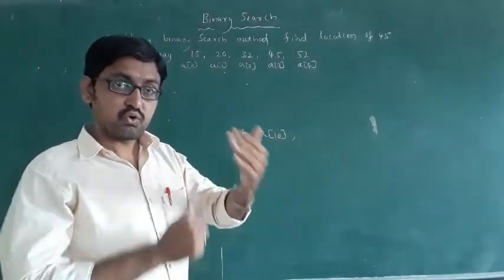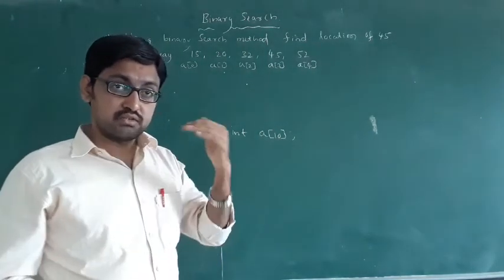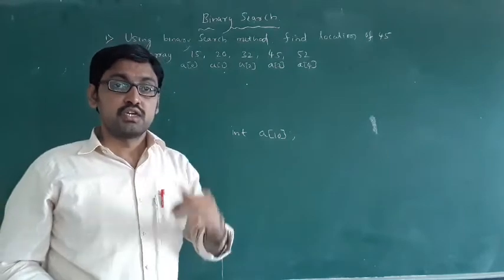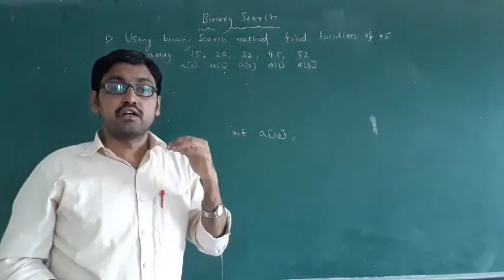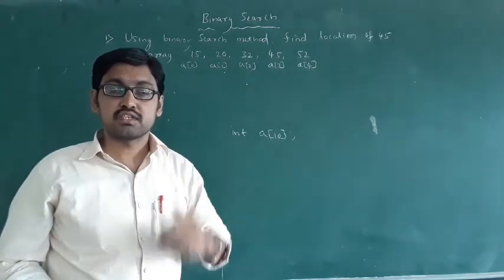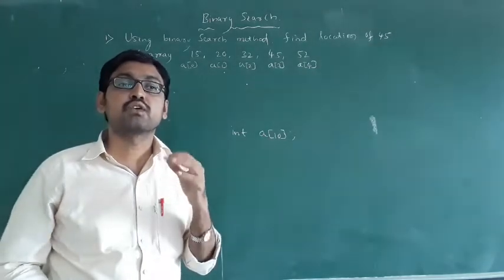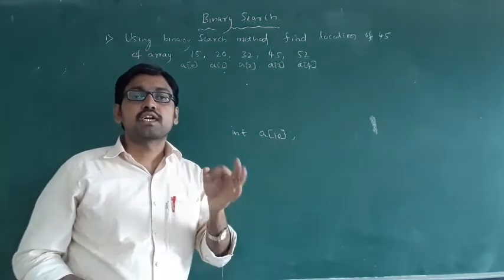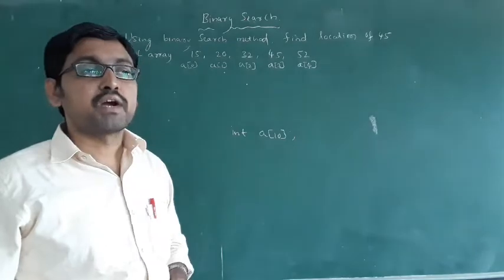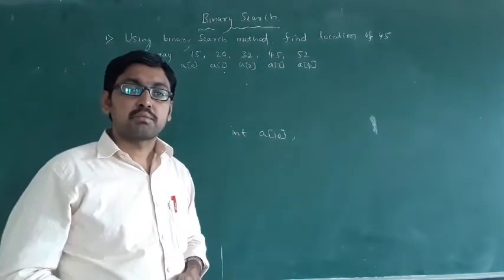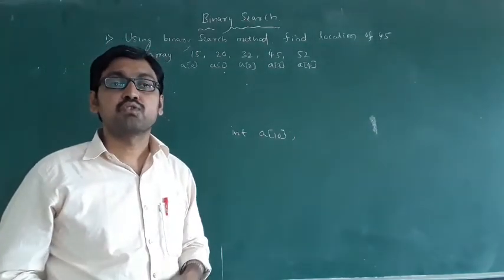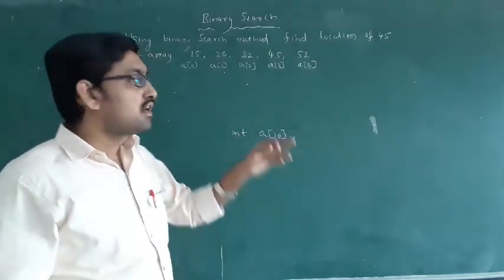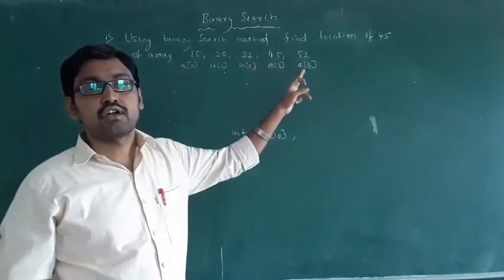No, then you go to the next process. This is called binary search. Binary search is a very quick method, but there is one condition: if you want to find the location using binary search, all elements must be in sorted order.